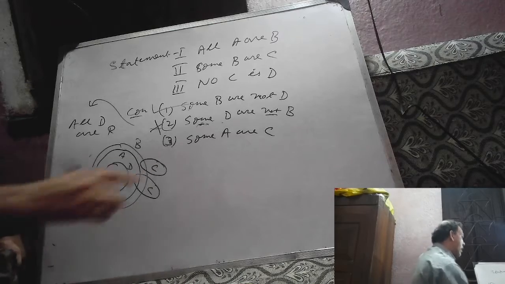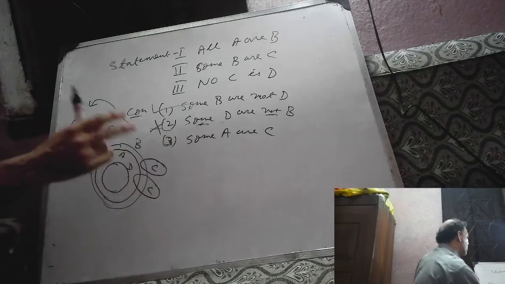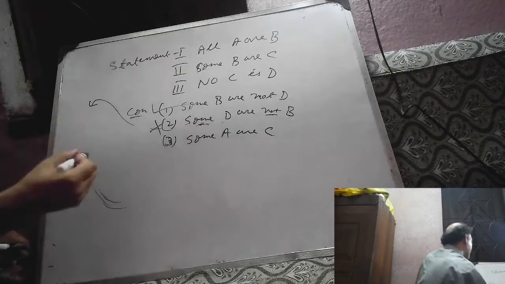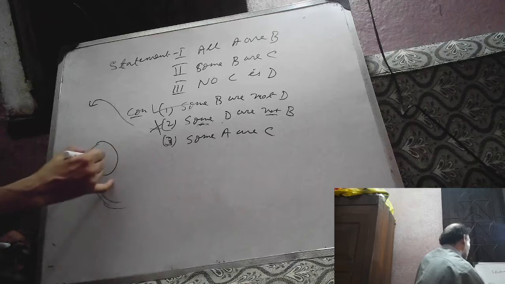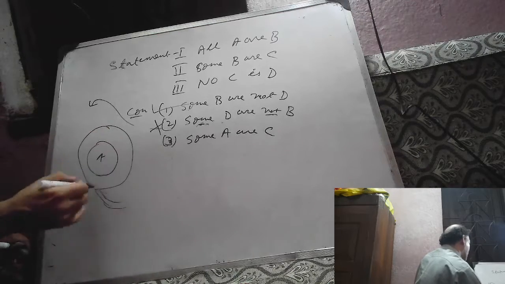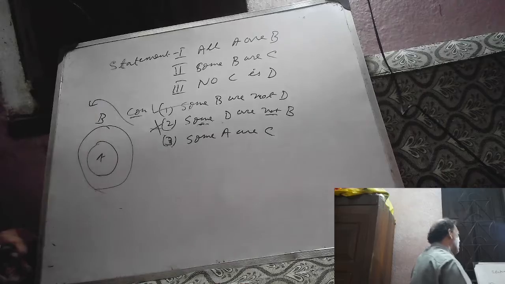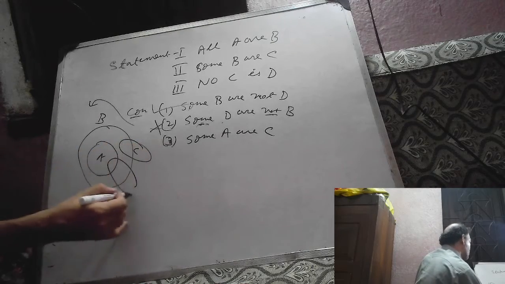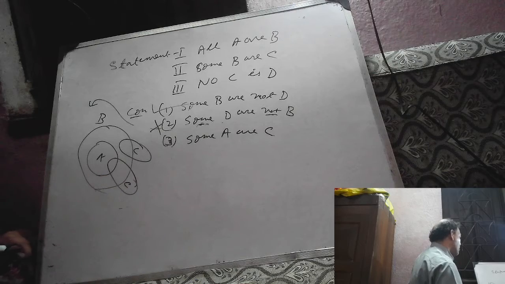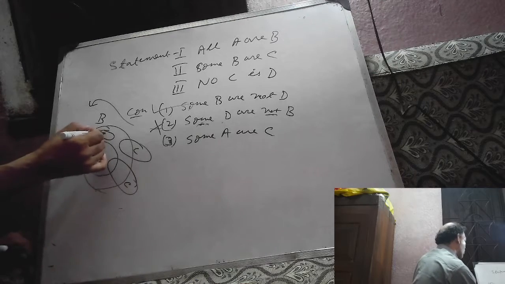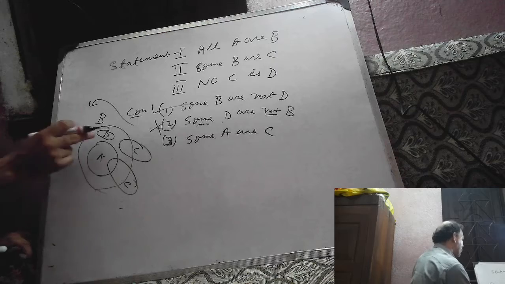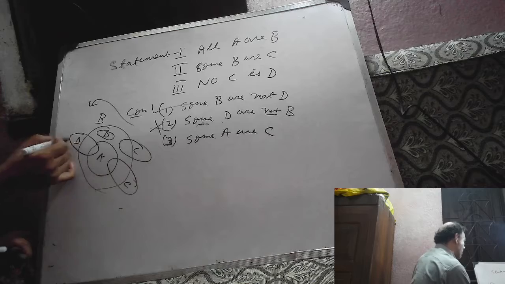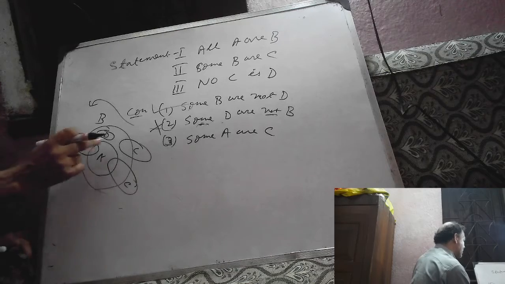Now some A are C. Will it be correct or not? Now all A are B. This is A, this is B. Some B are C. This is C, this is also C. No C is D, so there will be no intersection between C and D. You can place D here also. This is D, this is C, and there is no intersection between D and C.